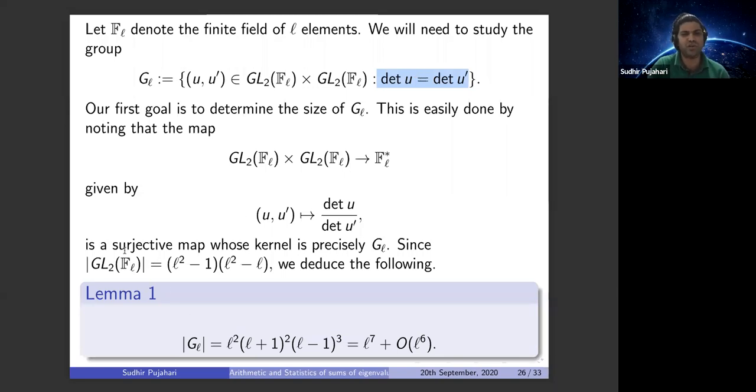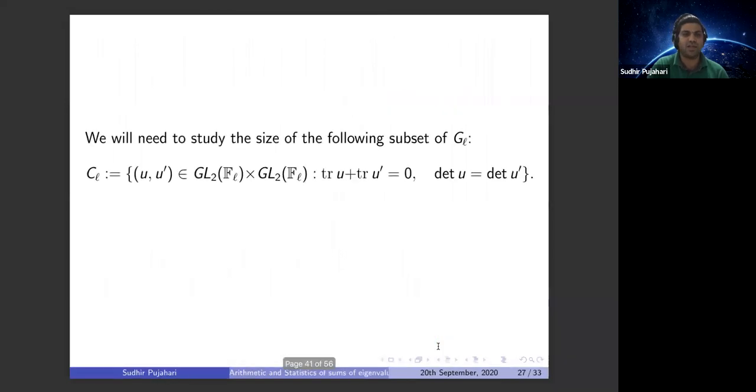So we all know how to compute this cardinality. This cardinality is L to the power 7 plus O(L to the power 6). Moreover, we have to compute the cardinality of one of the subsets of G_L. We denote it as C_L, which is all pairs with the extra restriction that trace of U plus trace of U' equals 0, and this restriction we already had earlier.